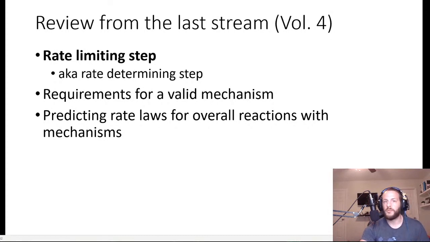This is analogous to, say, the narrowest section of a highway, right? The traffic can only flow as fast as the narrowest, thinnest section of the highway will allow. The logic continues with chemical reactions: the reaction will only proceed as fast as the rate limiting step will allow.